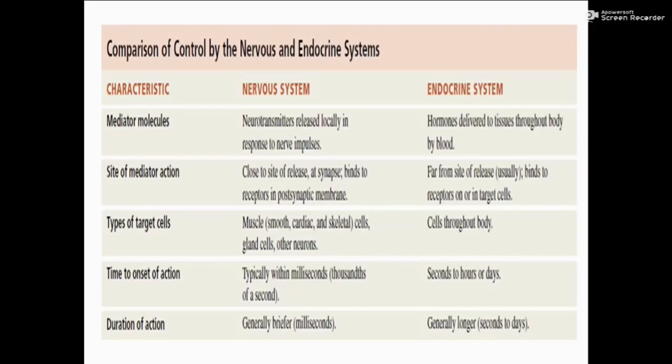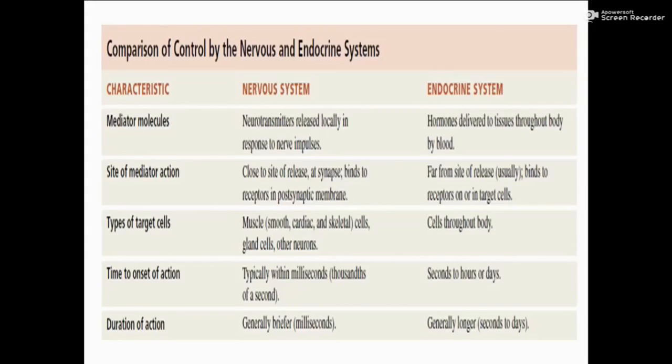In the endocrine system, far from the site of release, binding to receptors on or in the target cell. Next is the target: in the nervous system, muscle cells, that is smooth, cardiac and skeletal muscle, gland cells and other neurons, and in the endocrine system, cells throughout the body.